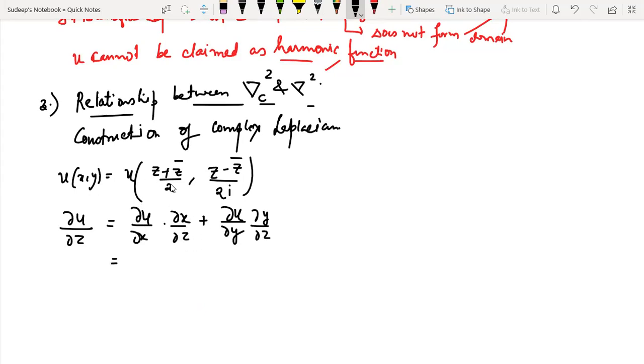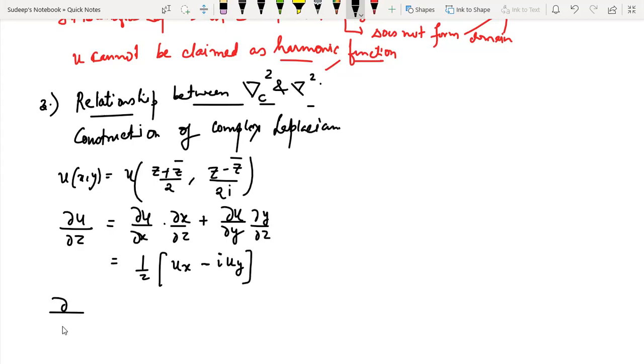Del x upon del z is simply 1 upon 2. So I'll write 1 upon 2 ux. And what is del u upon del y, which is uy, and what is del y upon del z? Del y upon del z is simply 1 upon 2 iota, so it is minus iota upon 2. So minus iota uy. I hope it is clear.